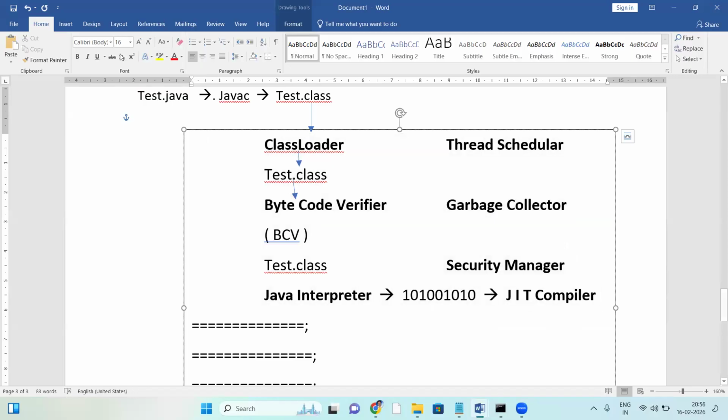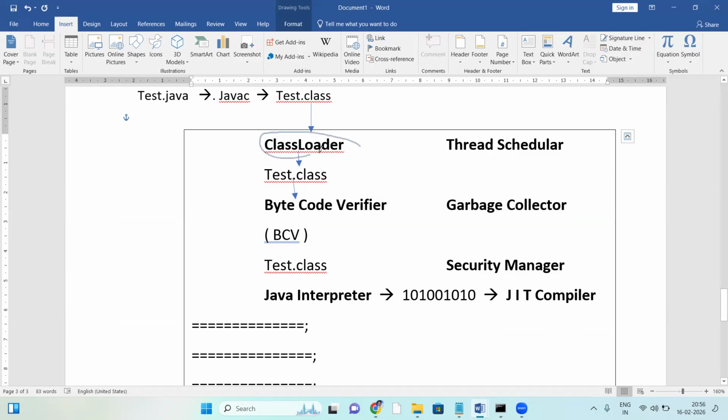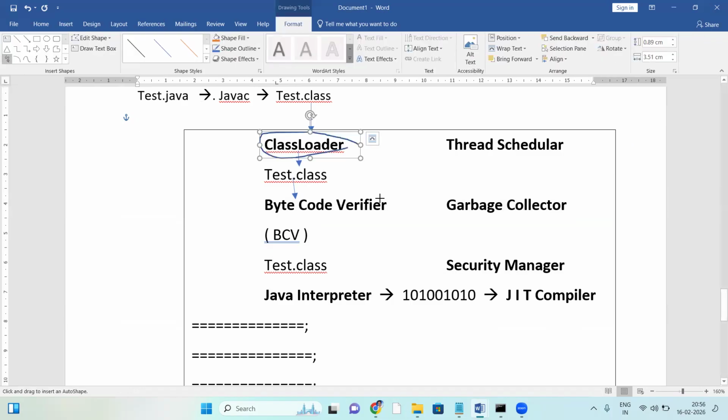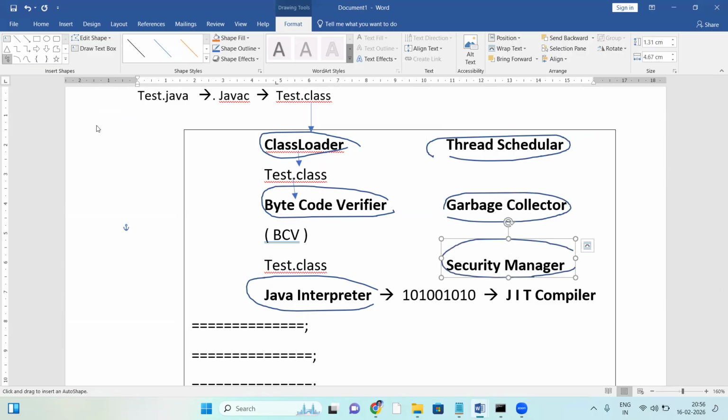So this whole thing is the JVM. How many components are in the JVM? Class loader, bytecode verifier, Java interpreter, thread scheduler, garbage collector, security manager, and the JIT compiler. Totally 7 components, all working together like a team.